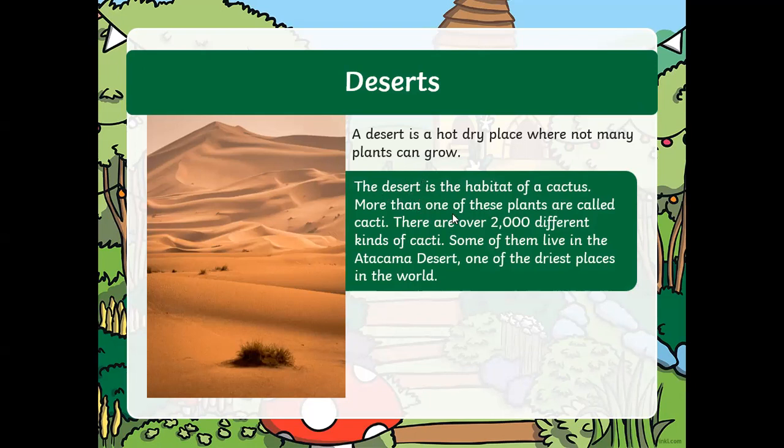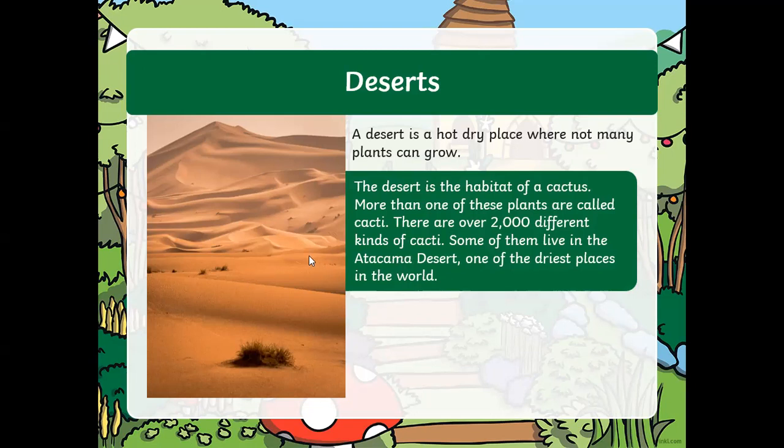The desert is the habitat of a cactus. More than one of these plants are called cacti. There are over 2,000 different kinds of cacti. Some of them live in the Atacama Desert, one of the driest places in the world. Okay, on this one single earth, there are a couple of places where the weather is really hot and there are deserts. So Atacama is one of them. The famous ones are Sahara Desert, Gobi Desert, a couple of deserts.